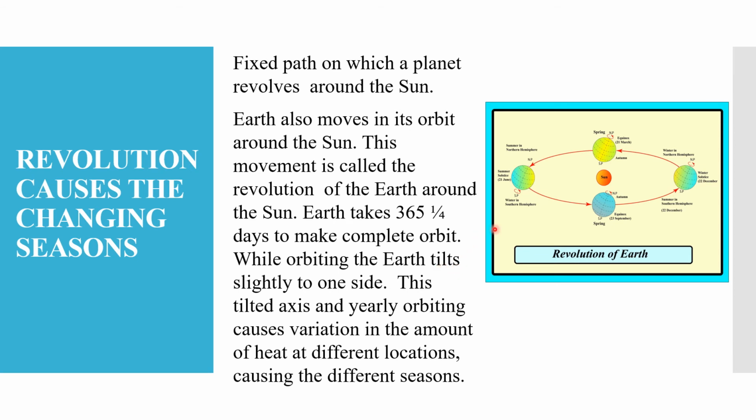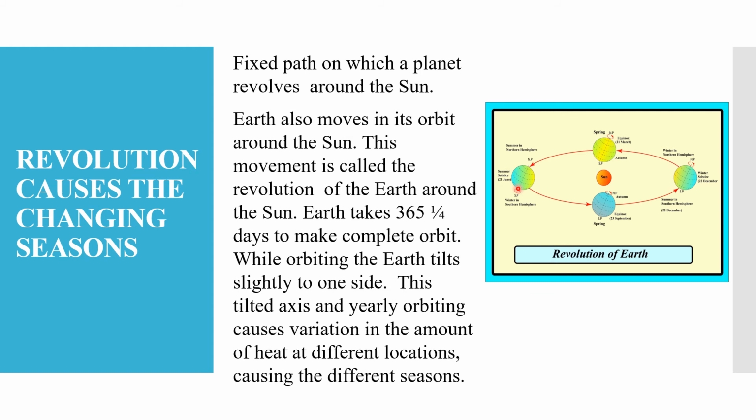See children, while orbiting, the earth tilts slightly to one side. You can see here the earth is orbiting around the sun, and if we look, the earth is slightly tilted to one side. And this tilted axis and yearly orbiting causes variation in the amount of heat at different locations, and this causes the different seasons.